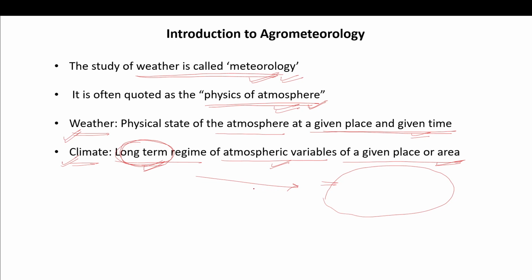And weather is for one particular area and for a particular time. A smaller area, and we are talking about the physical state of the atmosphere at a particular time, not a long regime of time, but a short duration of time. That gives you the weather.